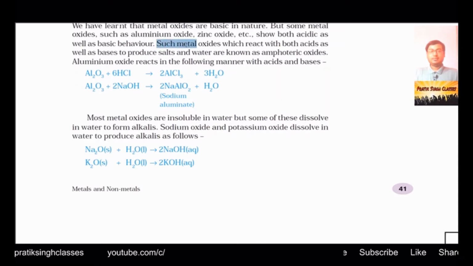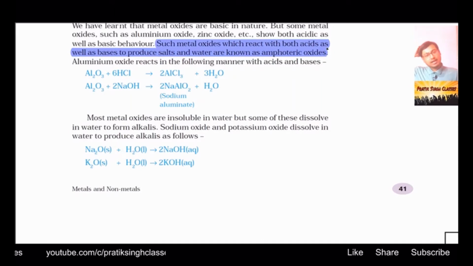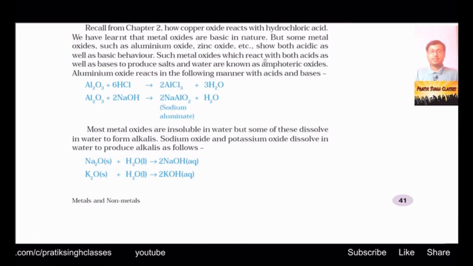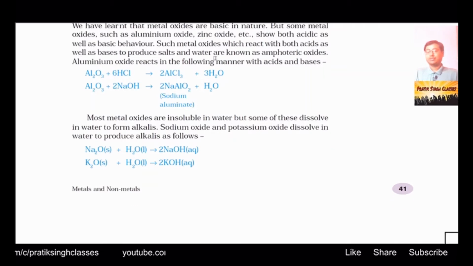Such metal oxides which react with both acids and bases to produce salt and water are known as amphoteric oxides. What really happens is, metal oxides are basic in nature, but there are some metal oxides which react with acids and bases, which have properties of acids and bases both, and those types of metal oxides are called amphoteric oxides.